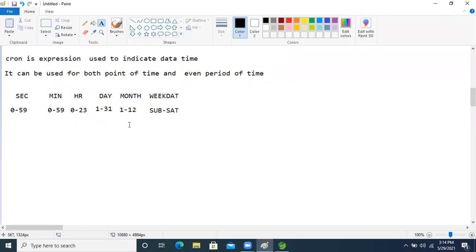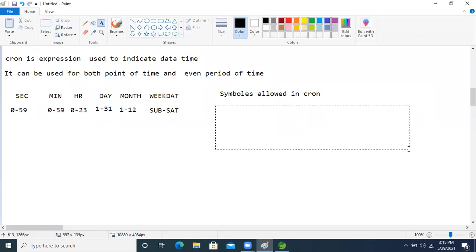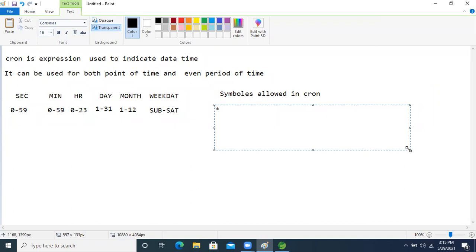Okay, so let's move on. Which symbols are allowed in the cron expression? I will explain each and everything. The star symbol means any or all.